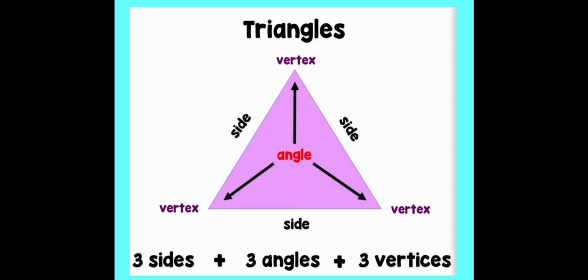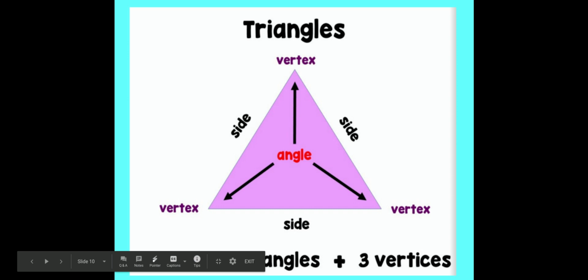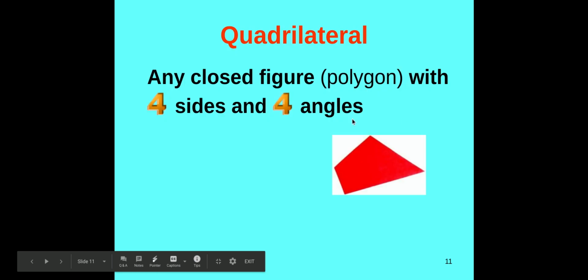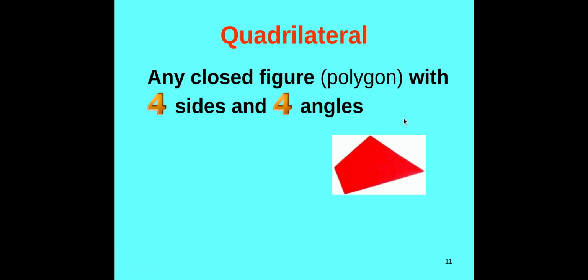So triangles, we know that the prefix tri means 3. So a triangle has 3 sides. It has 3 different vertices, and it has 3 angles inside those vertices, or inside each vertex. So tri has 3 of everything. A quadrilateral has 4 of everything.